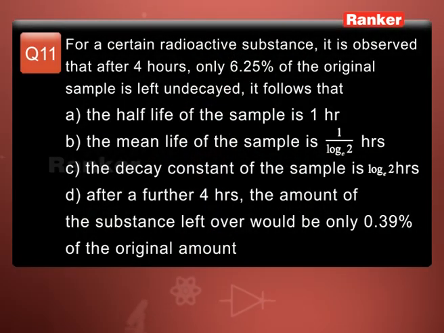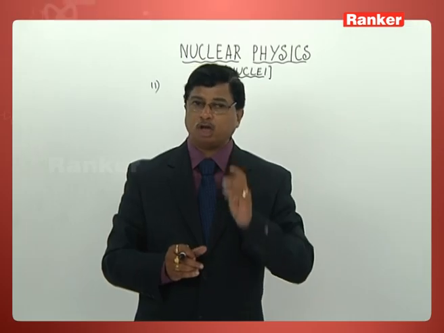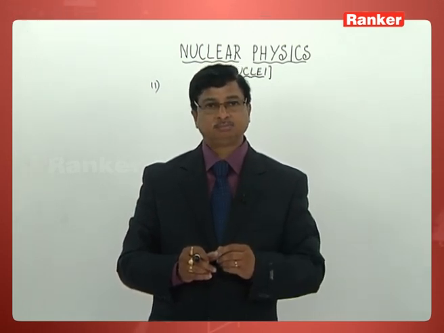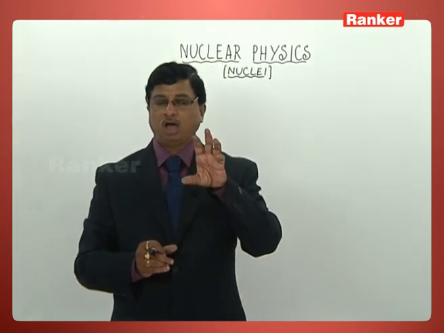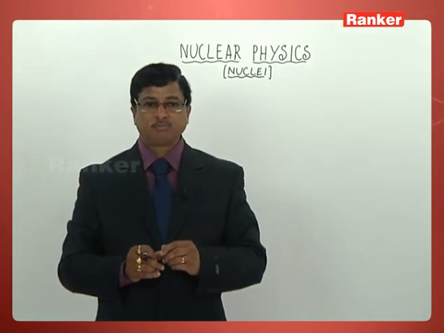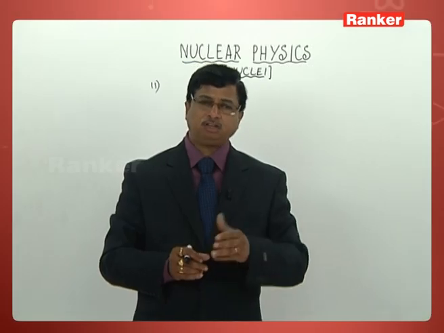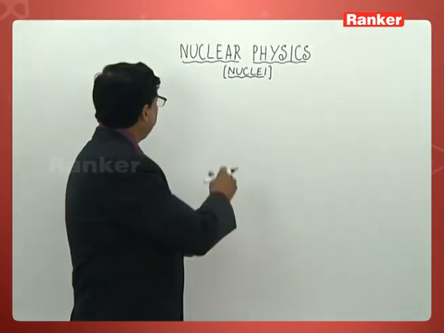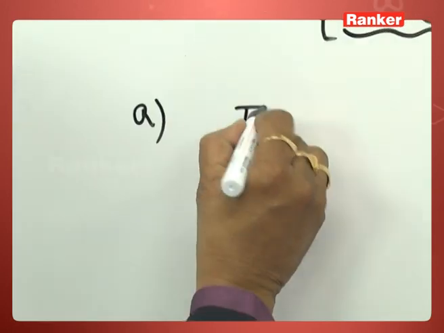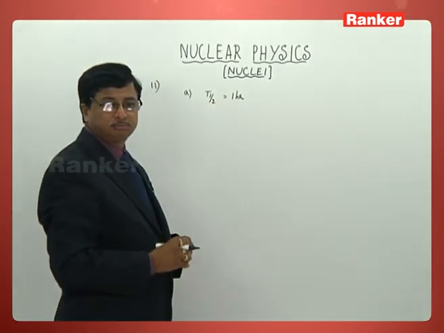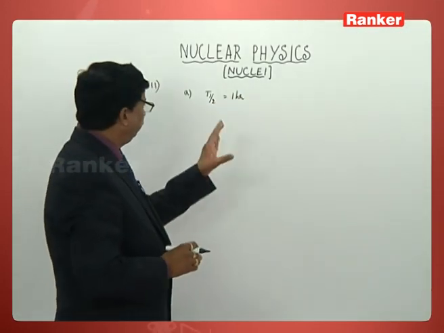He has given us 4 options. We have to check each and every option to find the correct answer, because it is a multiple answer type of question. The first option says half-life of the sample is 1 hour. Let us work out each one.